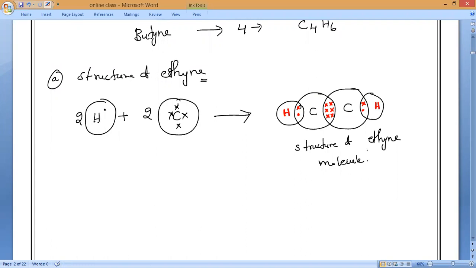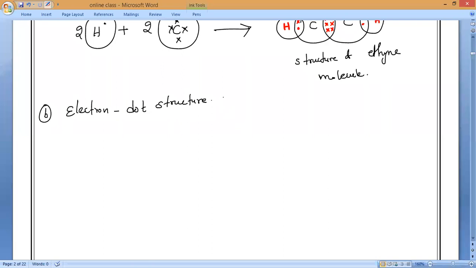Okay. So now let us draw the electron dot structure. So what is the electron dot structure? Anybody? Only you should not show the rounds by that time. Electron dot structure means only electrons you have to represent, nothing else. Your book has also written it. They will ask in the exam, draw the electron dot structure. By that time you should draw only the electron dot structure of ethyne.